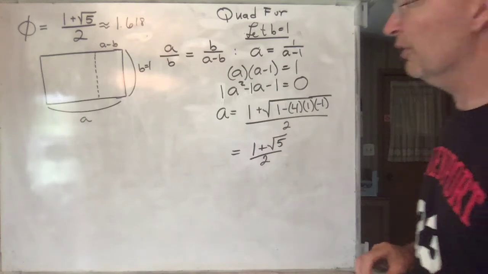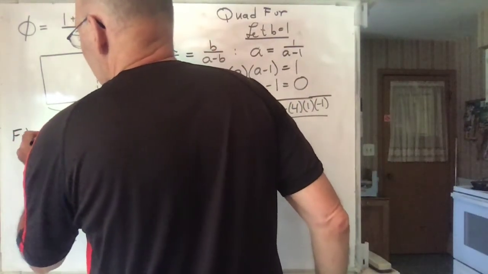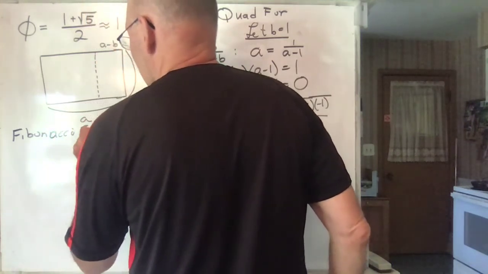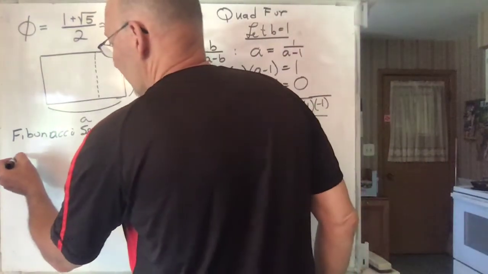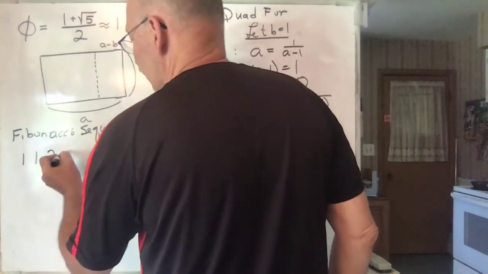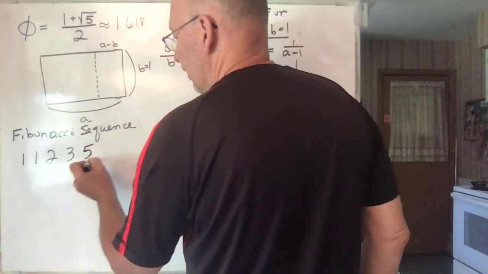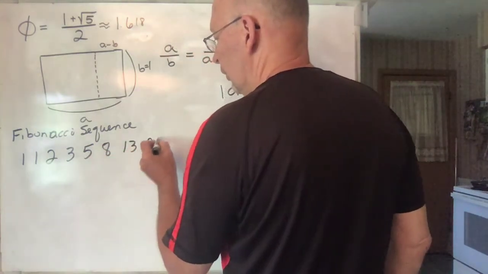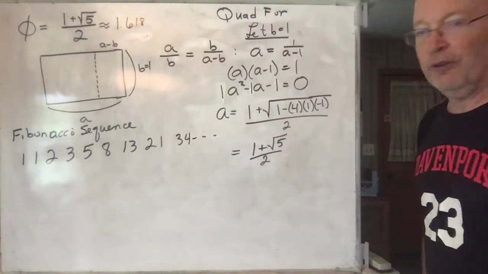Okay, another place where this shows up is in what's called the Fibonacci sequence. The Fibonacci sequence is what you get by starting with 1 and then another 1, and then you add those two together and you get 2. You add those two together and you get 3. You always add the last two together, so you're going to get 5. 3 and 5 is 8. 5 and 8 is 13. 8 and 13 is 21. 13 and 21 is 34, and they go on forever. It's called the Fibonacci sequence.